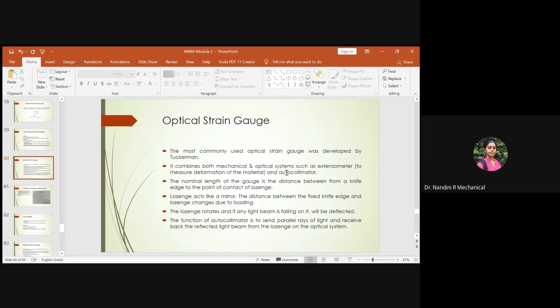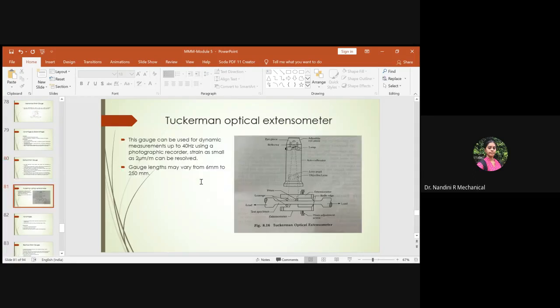So it is a combination of mechanical and optical systems. The nominal length of the gauge is the distance from the knife edge to the point of contact of the lozenge. Lozenge is nothing but it works like a mirror. So the nominal length for measuring is restricted between the knife edge and the point of contact of the lozenge. This is the knife edge. So the main measuring distance is from the knife edge to the lozenge. Lozenge works exactly like a mirror. This will be considered as our measuring length. Okay, so this will be our L.